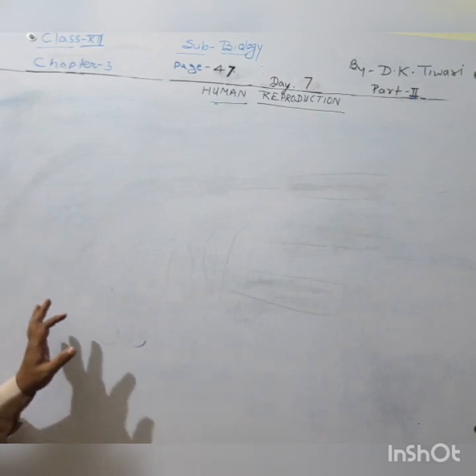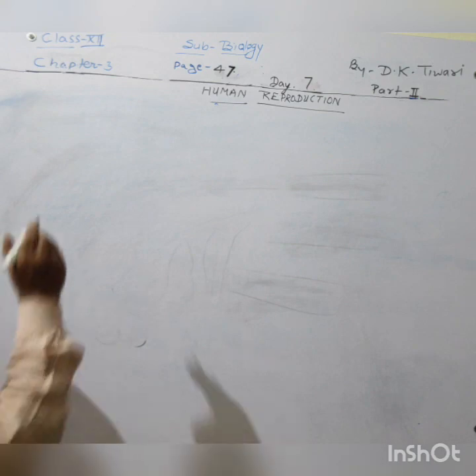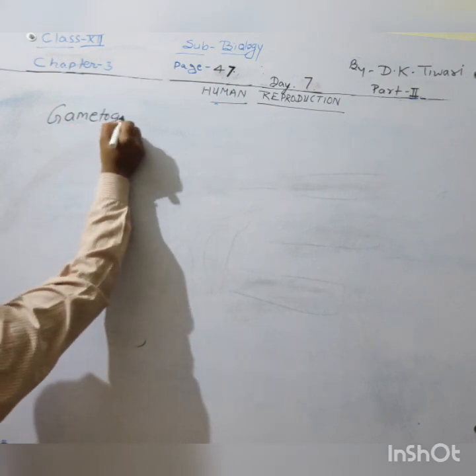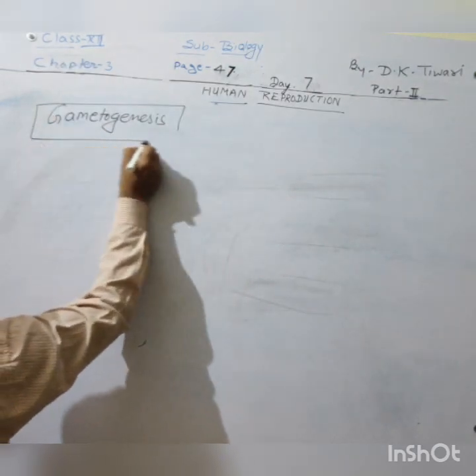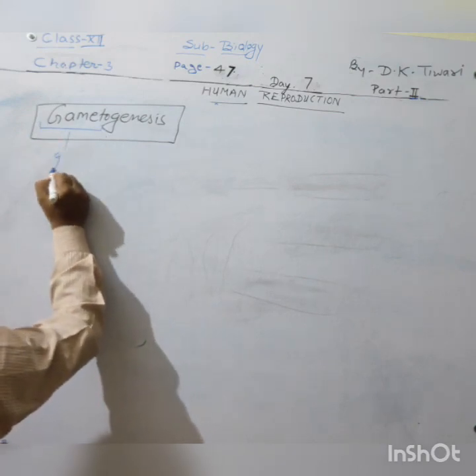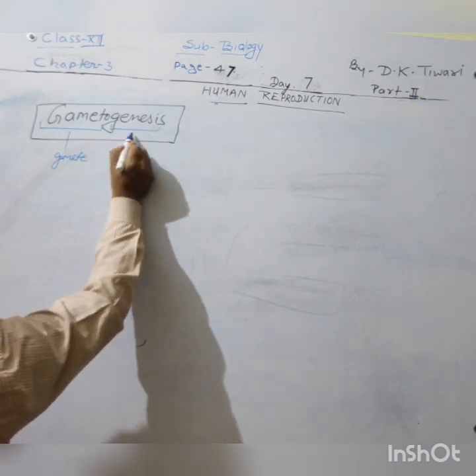Students, now after the completion of mammary gland, we will study here about gametogenesis in detail in case of male and female. So the term itself tells about it, that is gameto means gamete. Already you know about it. Genesis means formation.